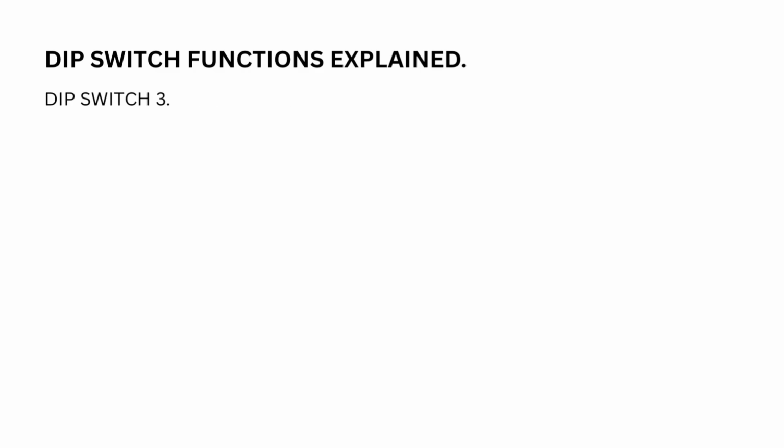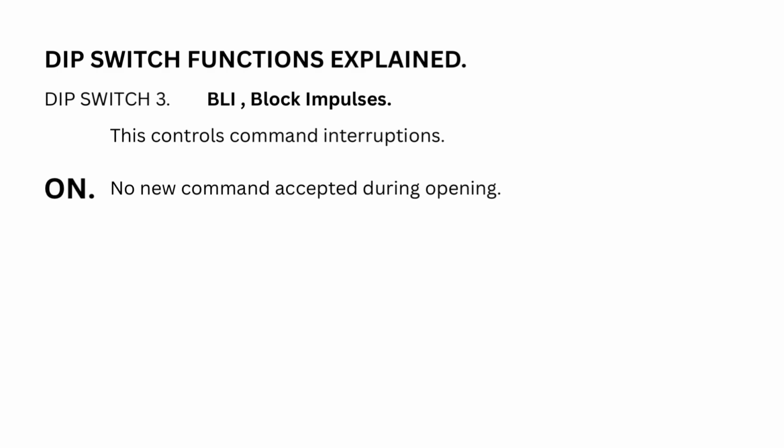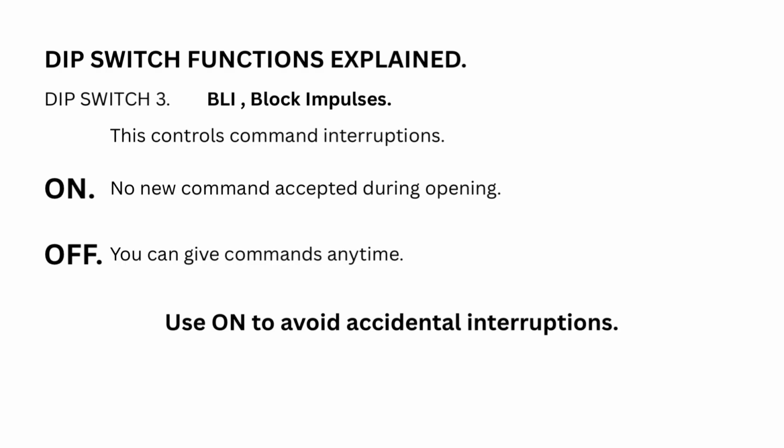DIP switch 3. BLI, block impulses. This controls command interruptions. On. No new command accepted during opening. Off. You can give commands anytime. Use on to avoid accidental interruptions.